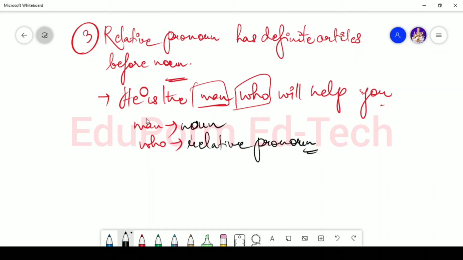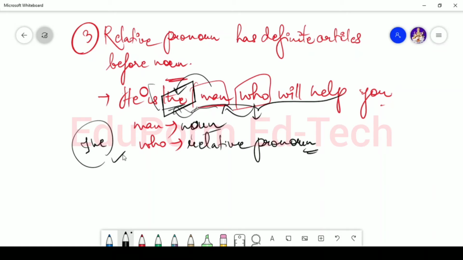And if I say that he is the man who will help you, so in this case the relative pronoun has the definite article before the noun. So this is a sentence which makes use of a relative pronoun. So with a relative pronoun, what will happen? The article will come before the noun. Okay, the noun is man here and the article, that is the, will come before it. So in this case, the is used. The is used when a sentence has a relative pronoun. In that case, the definite article the will come before the noun. Okay.